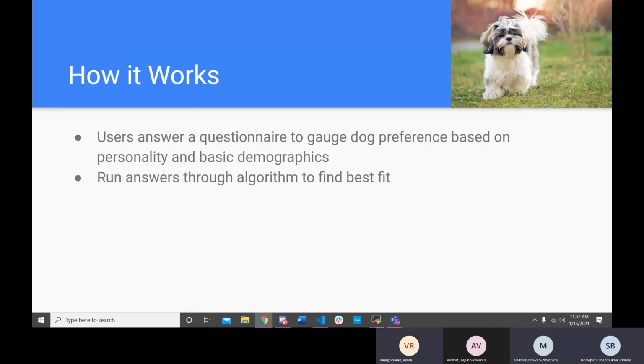Thank you, Soham. So how does PawLog work? Users first answer a questionnaire to gauge dog preferences based on personality and basic demographics. Then we take these answers and run them through our algorithm to find the best fit of the first few dogs that would have the most match with the user's preferences. Now, Vishwa will show you a short demo of how it works.